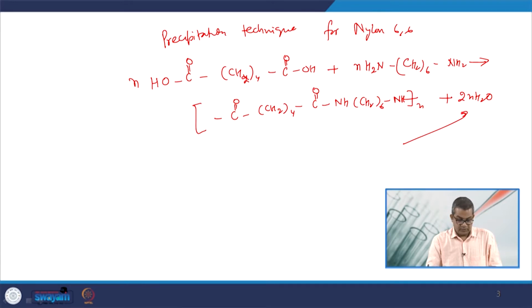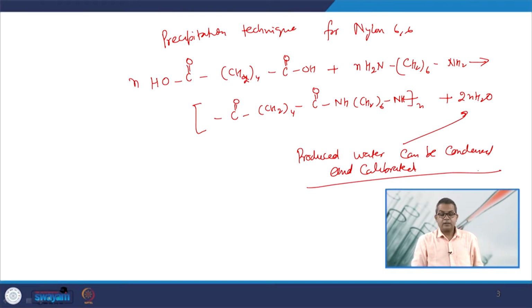Now, this produced water can be condensed and calibrated. So, this is the basic theme of the precipitation technique, and we explained it with the help of the polymerization of nylon 6,6 with adipic acid and hexamethylene diamine.